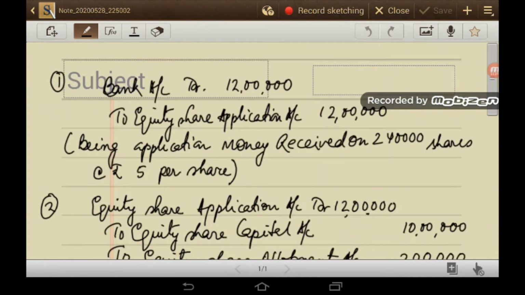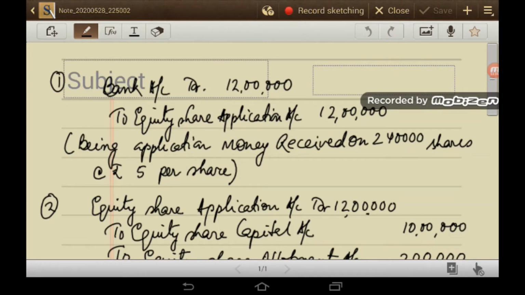Now we will discuss the journals that I have passed. So the first journal will be bank account debit to equity share application account, 12 lakh, 12 lakh. You will find all these figures in the working. Being application money received on 2,40,000 shares at rupees 5 per share.